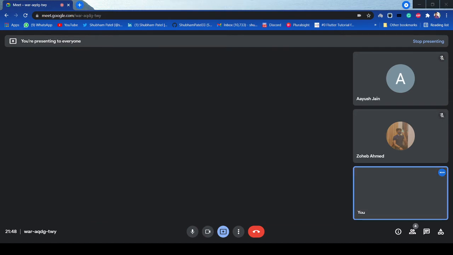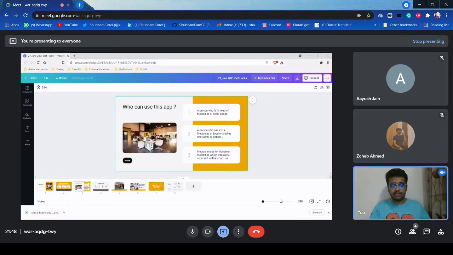So moving on, who can use this app? A person who is in need of medicines or goods, a person who has extra medicines or food or clothes and wants to donate, and medical shops for donating medicines which will expire soon and will be of no use.